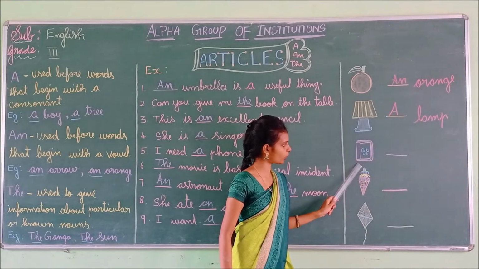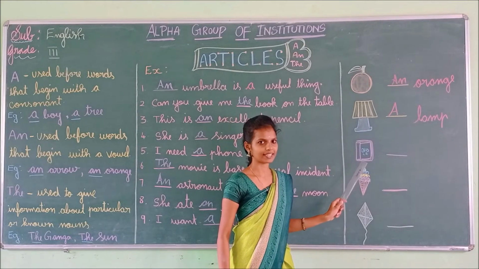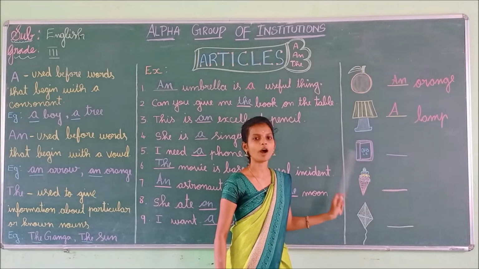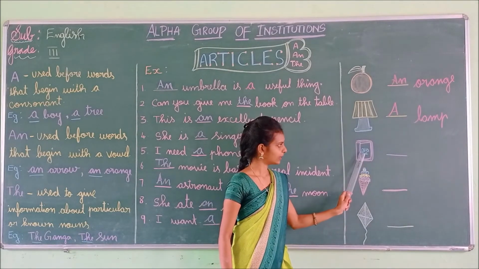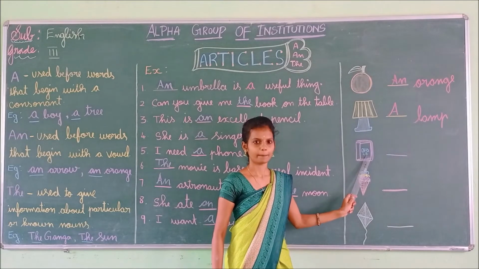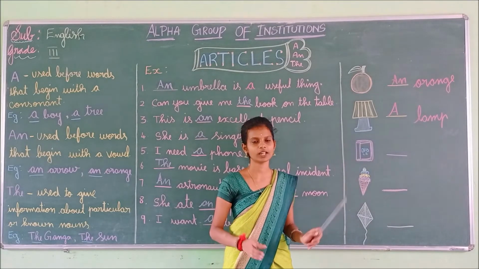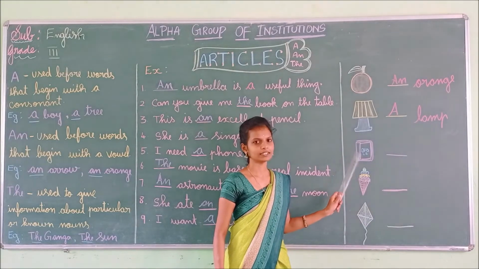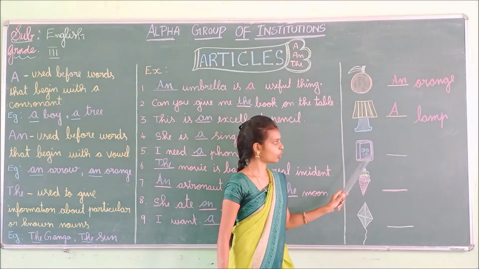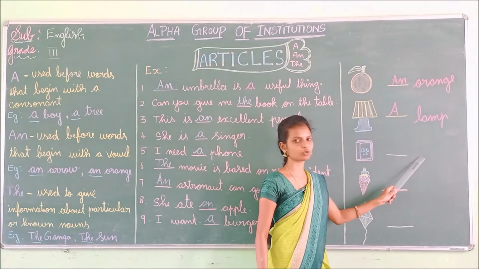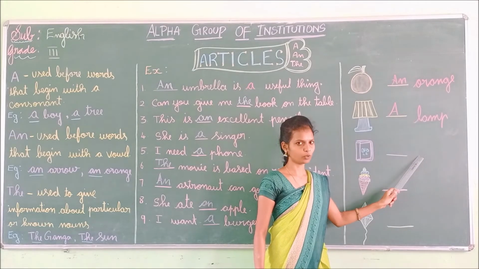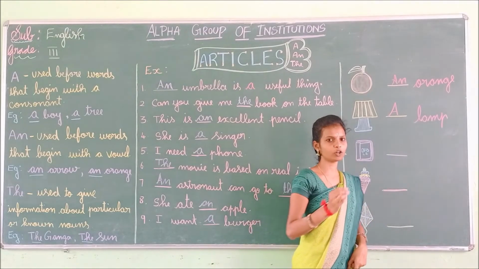And see the third one. What is this? Yes, this is a book. What book is this? See, Bible. Okay. So particularly, I mentioned the book. This is a Bible book. What is the spelling for book?